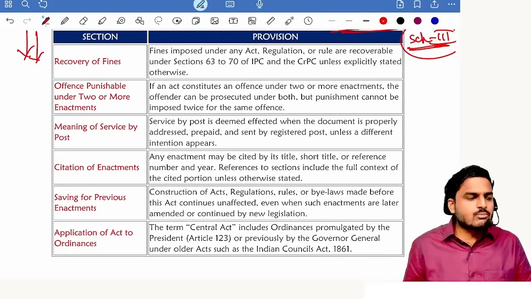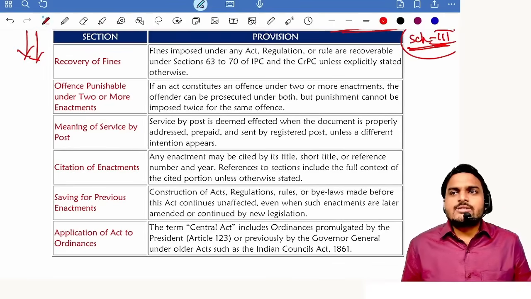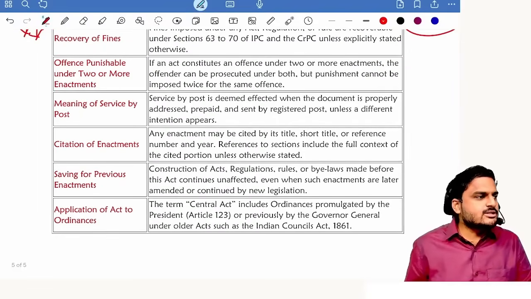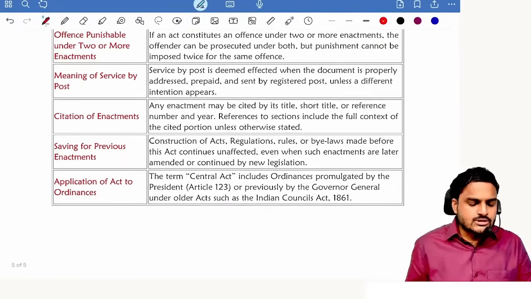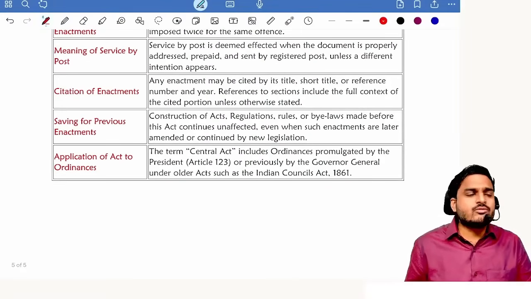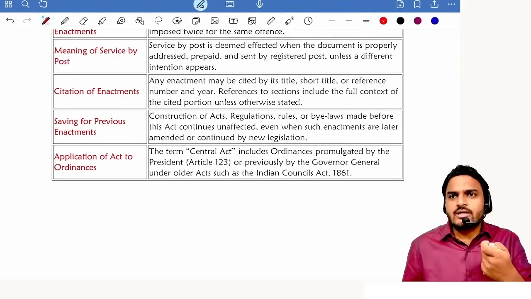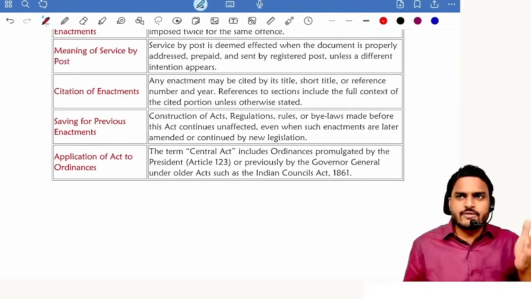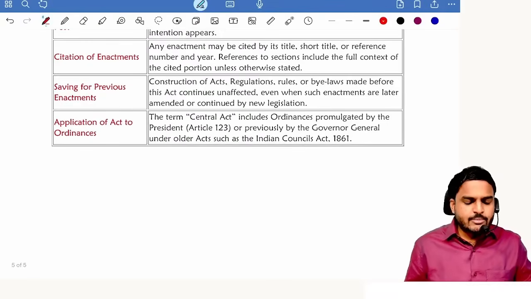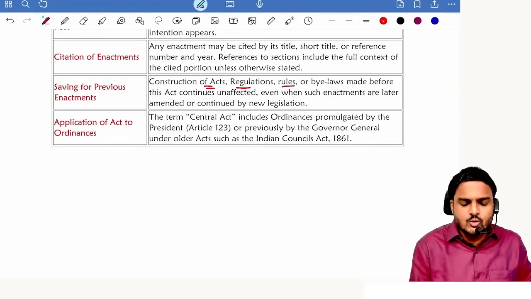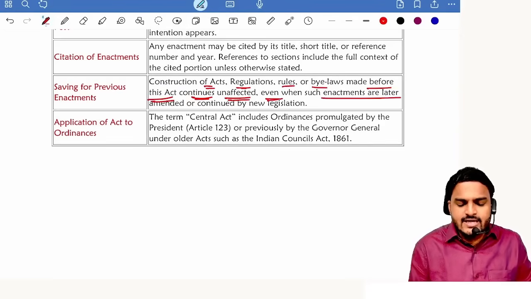Offense punishable under two or more enactments. Two punishments are only single punishment. Meaning of service by post. Three conditions to be satisfied: properly addressed, prepaid stamp, registered post. Citation of enactments. Yes, you can give reference to other acts by copying the text or just by giving a reference. Section 2 clause 20, reference in LLP Act 2008. Saving for previous enactments. Construction of acts, regulation, rules, bylaws made before this act continues unaffected even when such enactments were later amended, continued by new legislation.